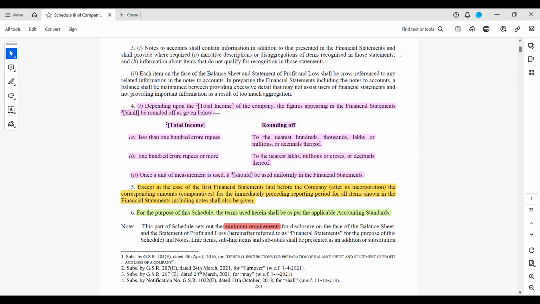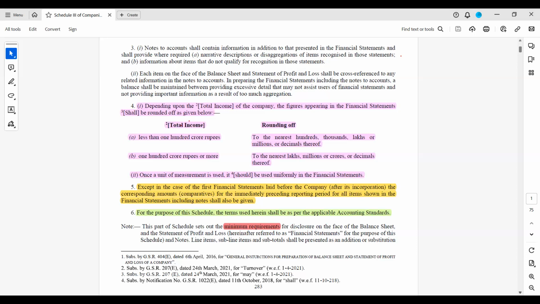Next point is, except in the case of the first financial statements laid before the company after its incorporation, the corresponding amounts, comparatives for the immediately preceding reporting period, for all items shown in the financial statements, including notes, shall also be given.